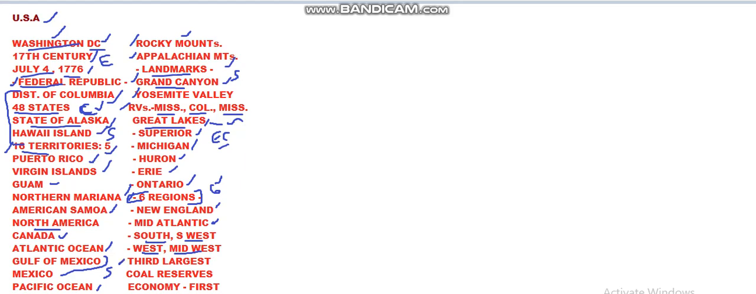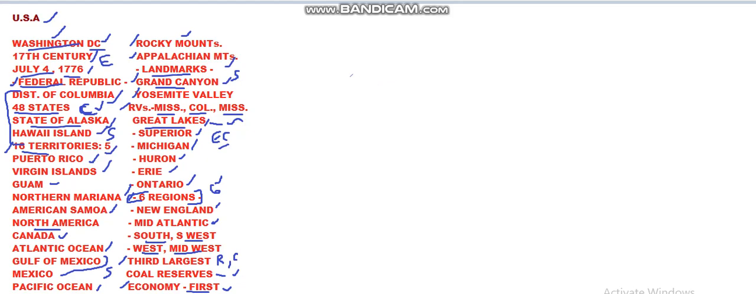And USA is the 3rd largest country in the whole world after Russia and Canada. And USA has got the highest coal reserves in the world. It ranks first in this, and it has got the biggest economy in the whole world. So it ranks first in terms of economy in the whole world, and this is very much known. And all of these are main important things of USA. Now we shall go into mapping of USA.